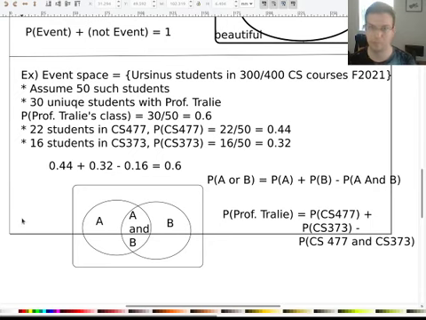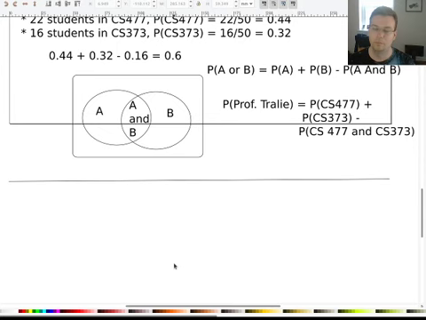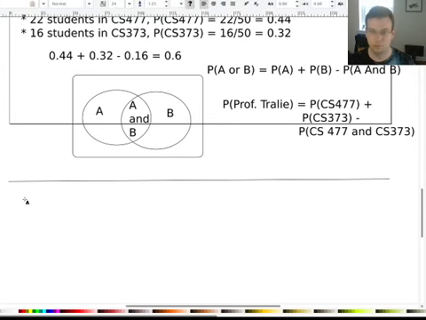All right, so we have to be careful when things overlap. If you just add them together and you don't take into consideration that there's this overlap, then you're probably going to get a wrong answer. Be that as it may, there are actually certain cases where you can simply add the probabilities together to get the OR. So these are called disjoint events.